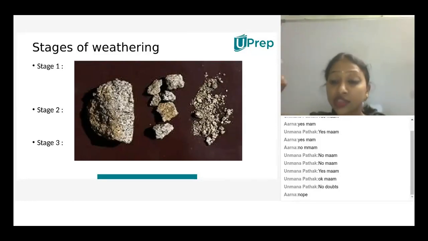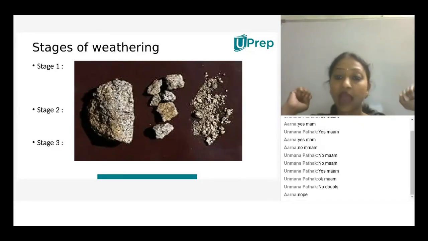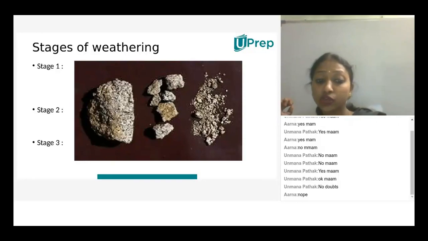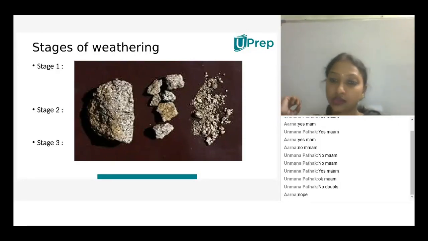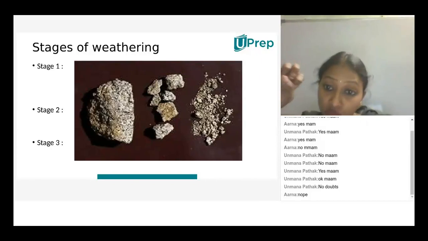In the second stage, these rocks are broken down into simpler ones. And there is a chance of microorganisms acting along with this rock to form humus. And this gives the fertility of the soil, along with the fine particles of the rocks. In the same way, there is a chance of formation of humus also.